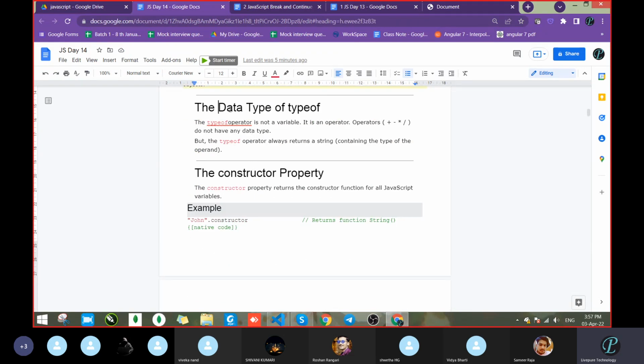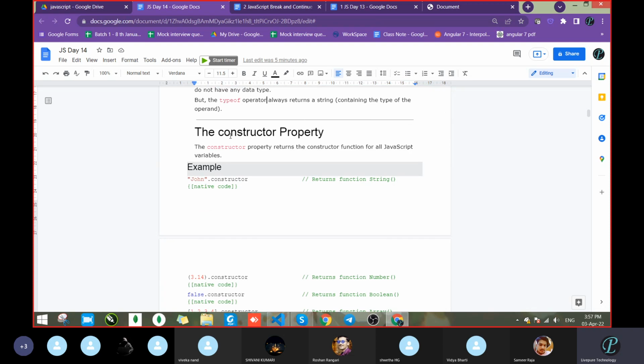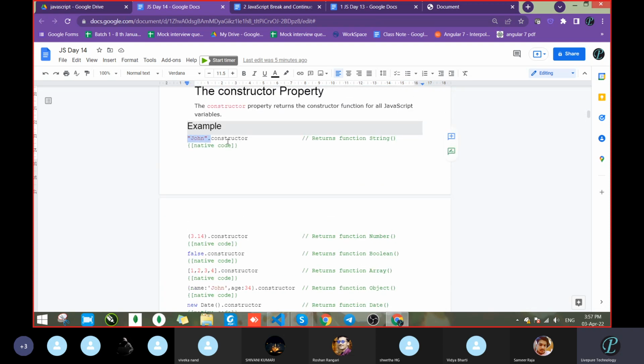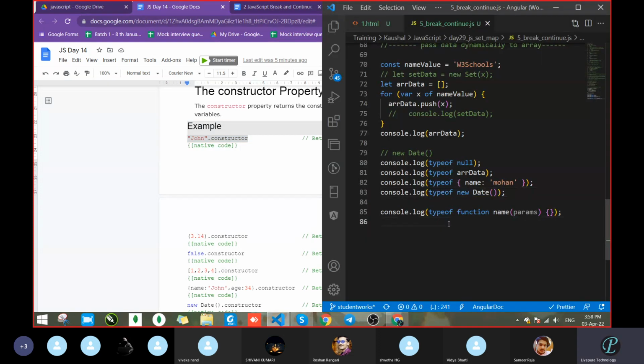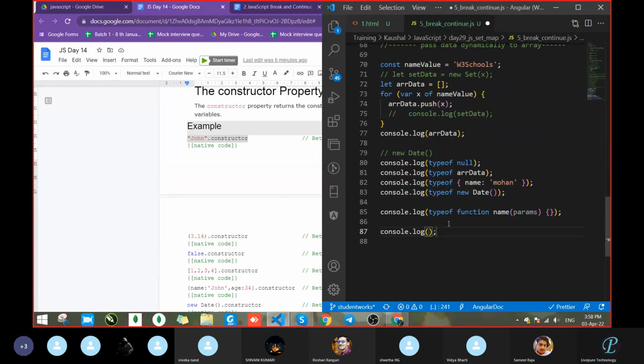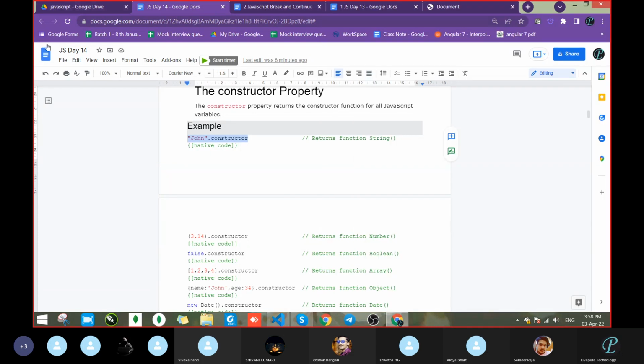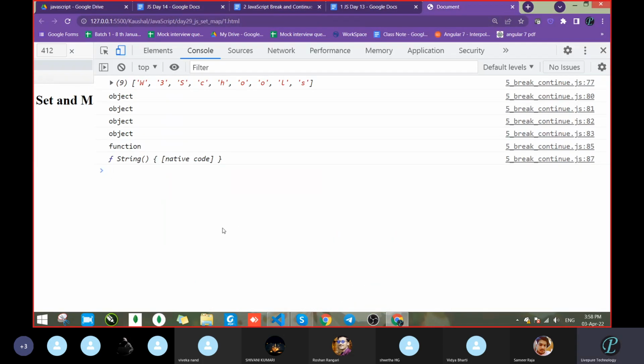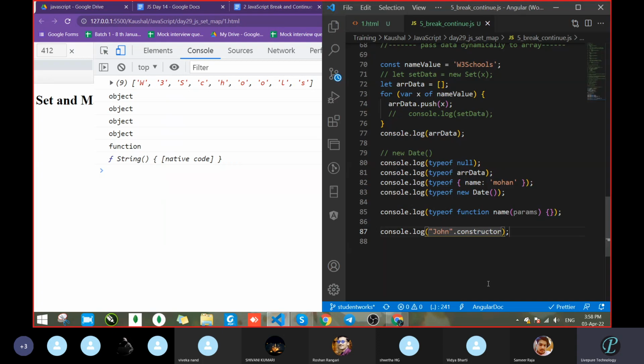Then the data type: typeof is an operator, not a variable. Operators are plus and minus; typeof, constructor property, no need. Then john.constructor returns the function String. What is it going to do? What will it do actually? Any idea? It returns the function.